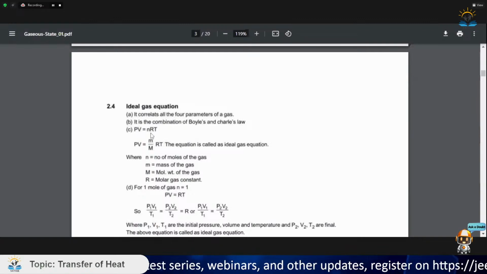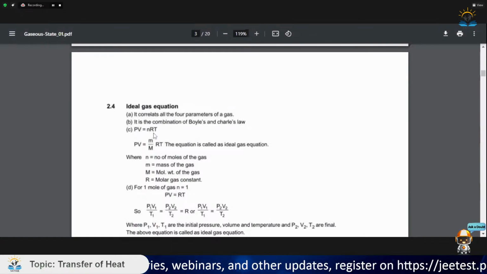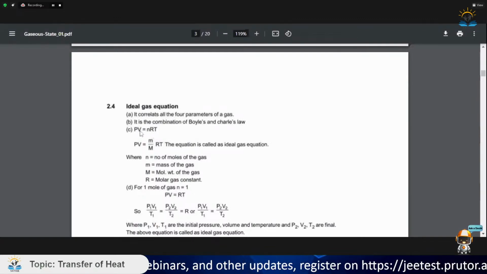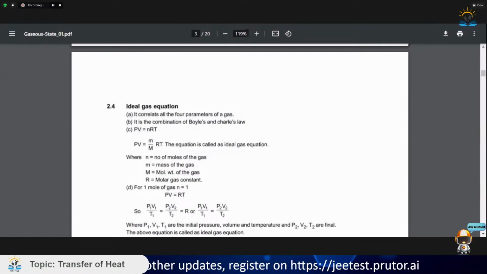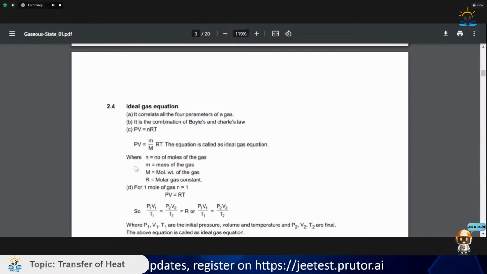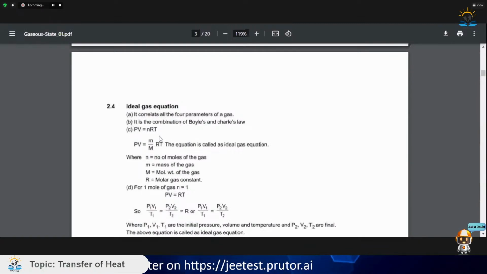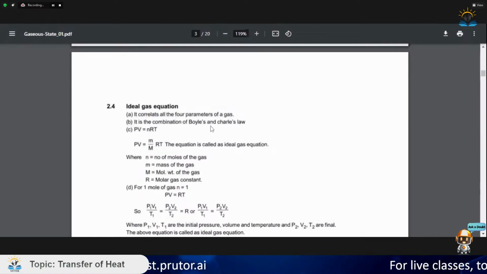R is a constant, R is 8.314 joule, and volume we have taken constant. So we can say that P by T is constant. So if we remember this single equation, that is PV is equal to nRT, the state equation of a perfect or an ideal gas, then we can derive all the three laws.